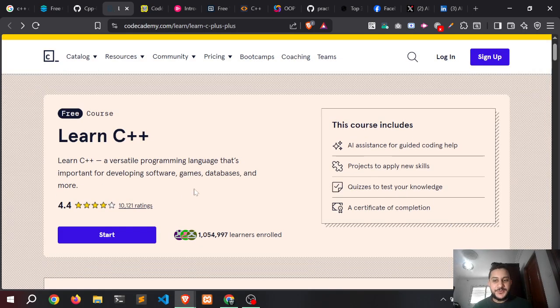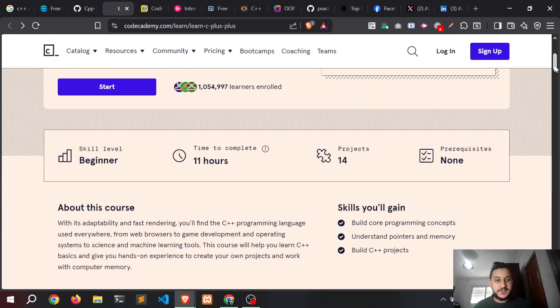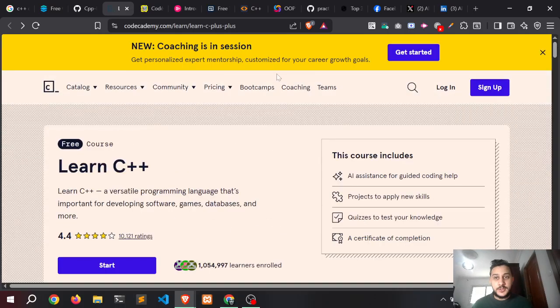But for me, I learned C++ from this website because when you finish the course, you get certifications. And this certification you can share on your LinkedIn profile and add to your CV. So this website is really awesome and also includes projects, the most important thing. After you finish courses, it includes a project to practice some concepts on a real project. So Codecademy, learning C++ for free, is really awesome.